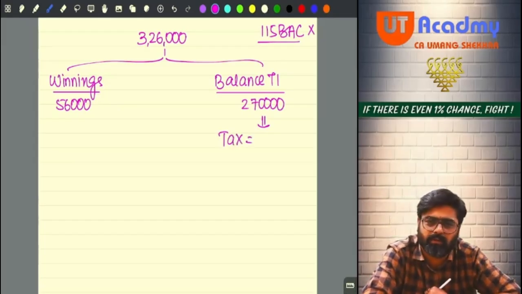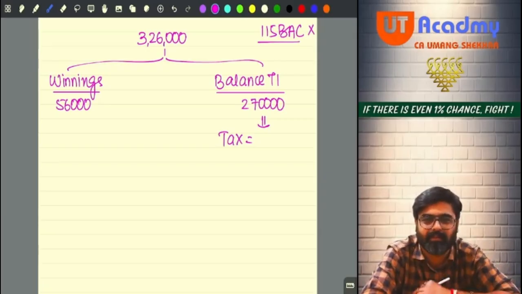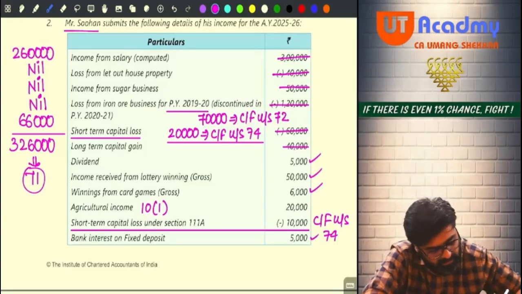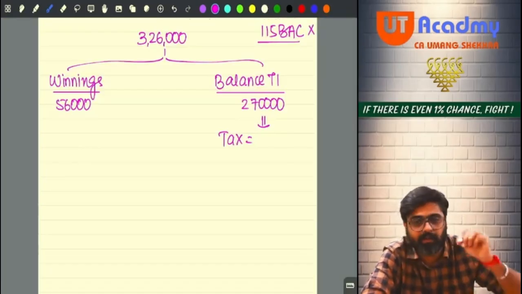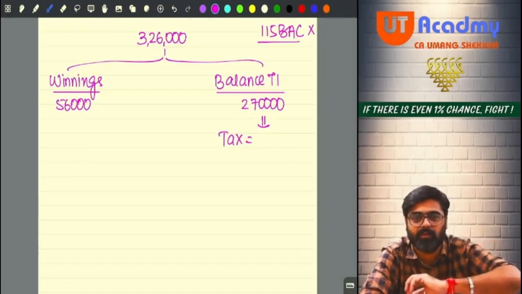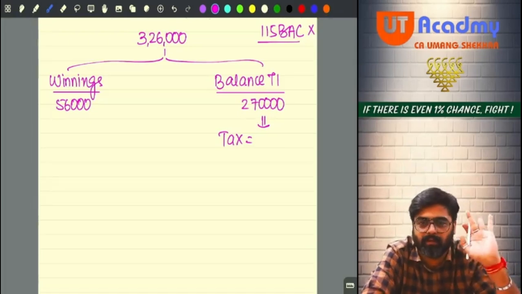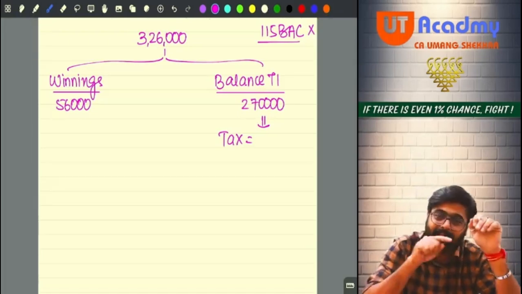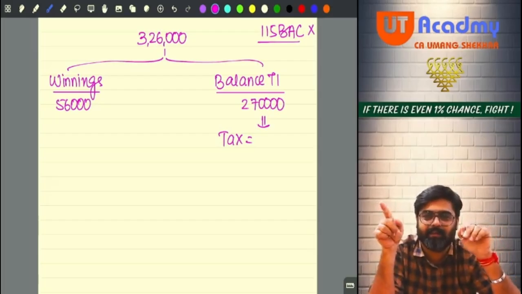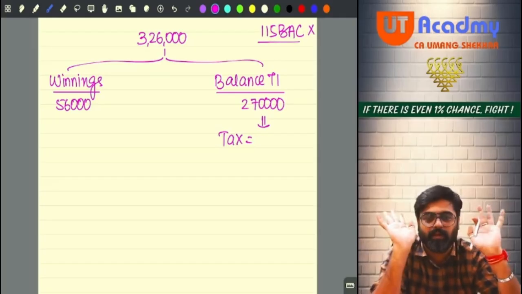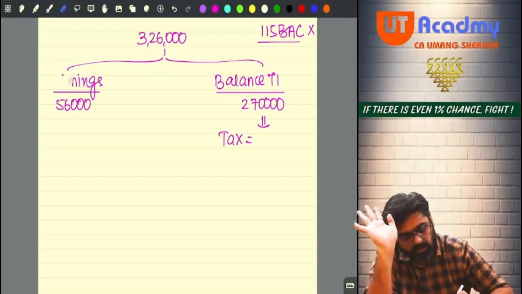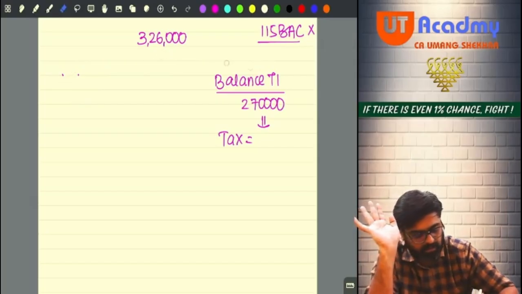And if you do it this way, don't you think you are doing a blunder? In the question they are saying that 20,000 is your agricultural income. Even after having that, you are doing this type of calculation, everything will be wrong or not? Tell me. So, the last question only we have done. To give you a hint, here you cannot do it like this. Ignore all these things. You are not supposed to calculate directly like this.